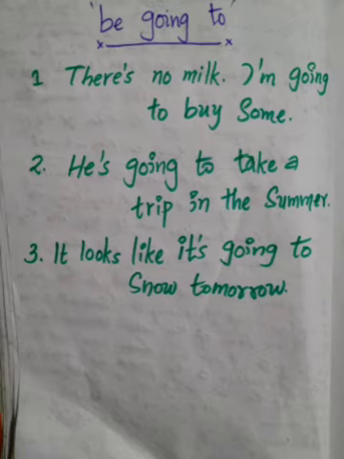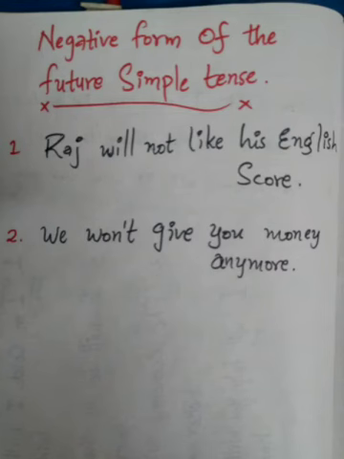Okay, let's move on. Now let's take a look at the negative form of the future simple tense. The first example says, Raj will not like his English score. No matter what the subject is, we follow with will not and then the base form of the verb. Raj will not like his English score.